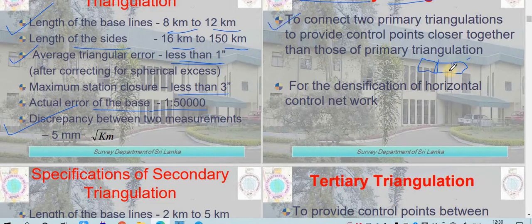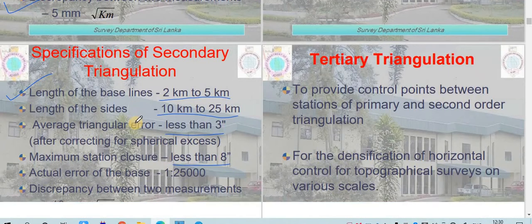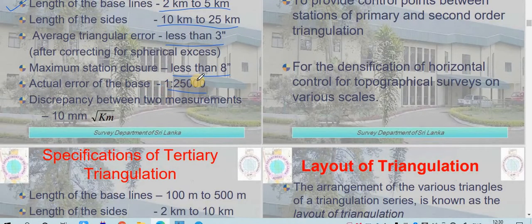Okay, so to connect these two primary triangulations, for densification of the horizontal control network, in order to make it more densified, your secondary triangulation is done. The length of the baseline in case of secondary triangulation is 5 to 15 km. The length of the side is 10 to 25 km. Average triangular error should be less than 3 seconds. Closure error should be less than 8 seconds. Base error can be 1:25,000, and discrepancy between two measurements should be 10 mm.